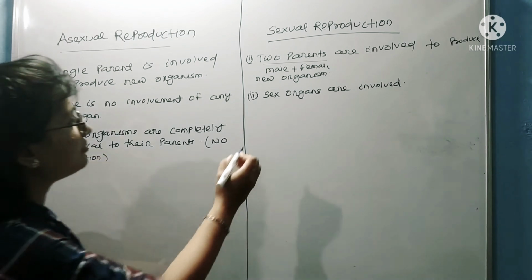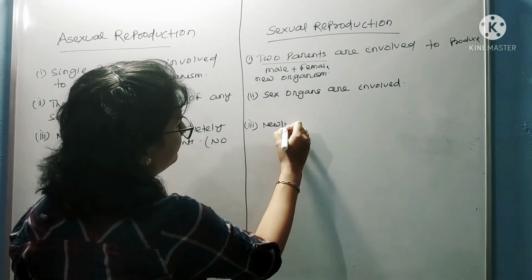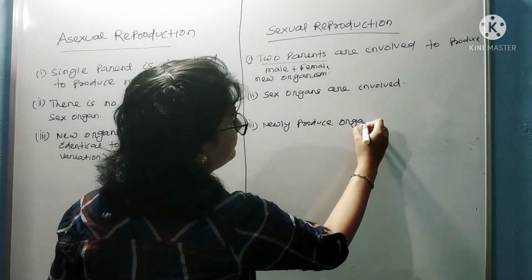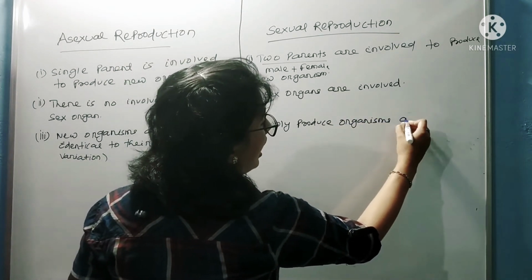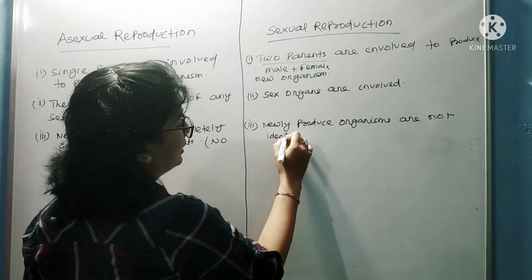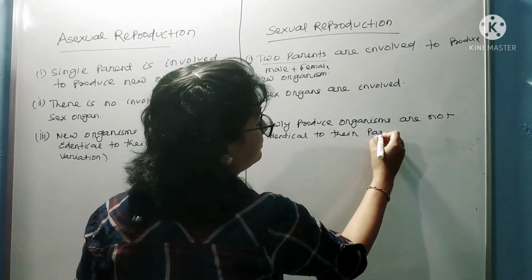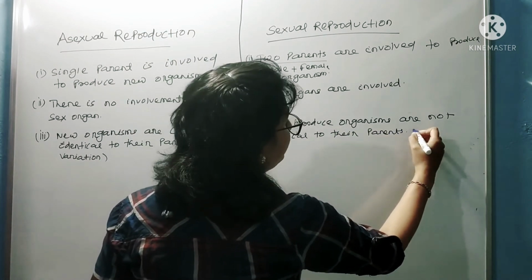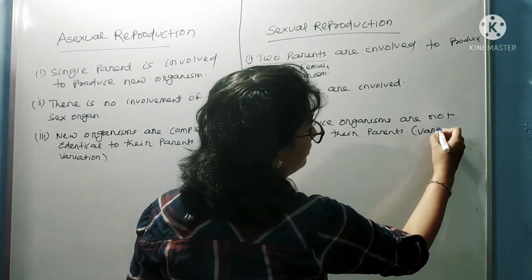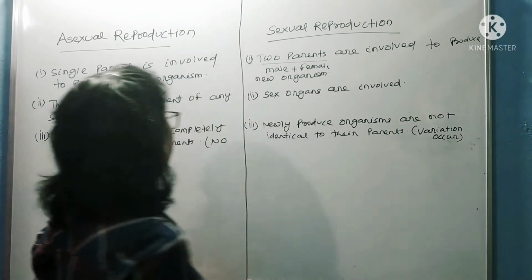But in case of sexual reproduction, newly produced organisms are not identical to their parents. So here variation occurs. Okay. So variation occurs. Next point.